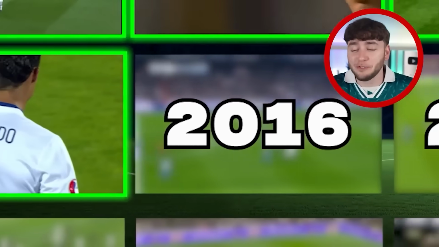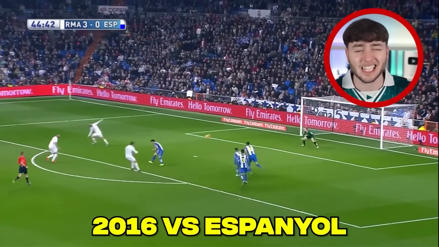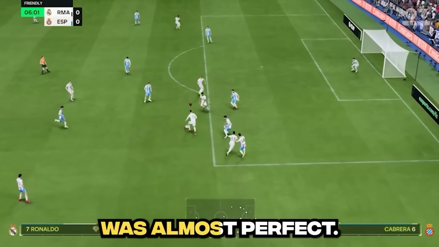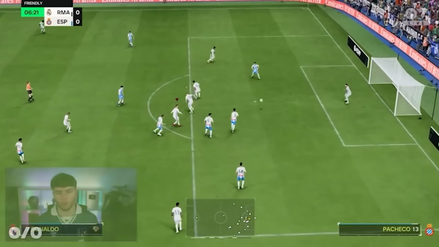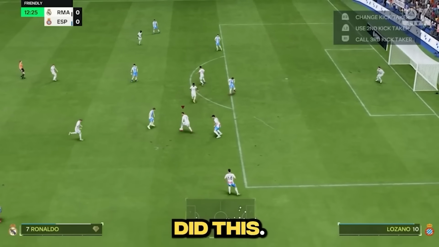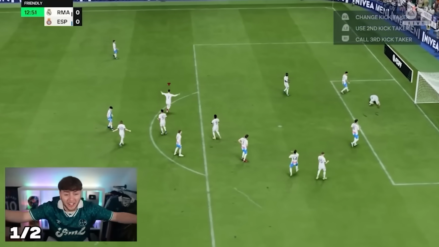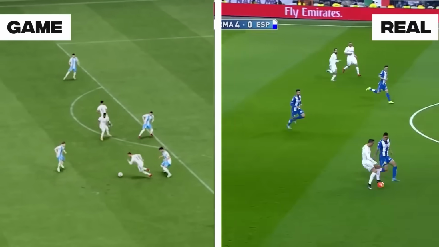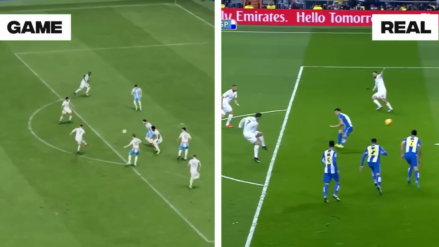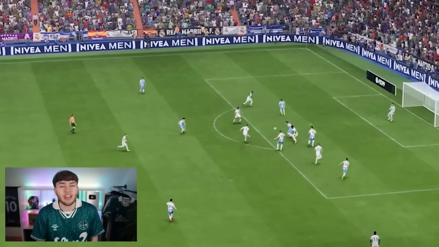With that said, let's move on to 2016, in which Ronaldo scored this against Espanyol. And our first attempt was almost perfect. We just couldn't score. Oh my god, that was actually pretty decent. But then Ronaldo did this. Please! Oh my god, he's so good! The only problem is I did a ball roll, but everything else was perfect apart from the ball roll, so you can't alter the past, but you can change the future.